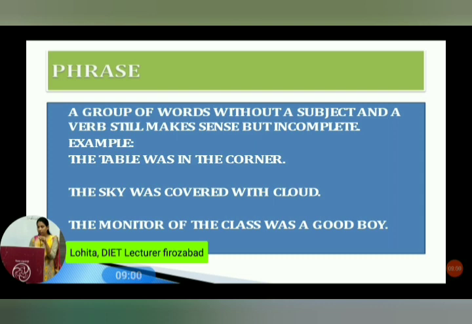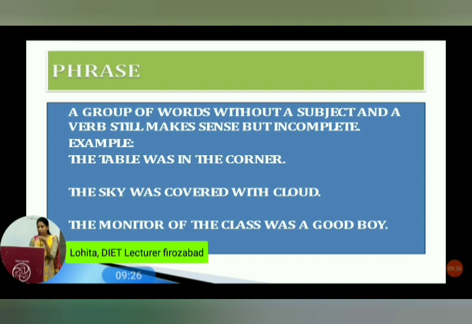You may see, in the corner is a group of words, but it does not have a subject and a verb. When we read it separately, we can get a sense that there is something in some place.